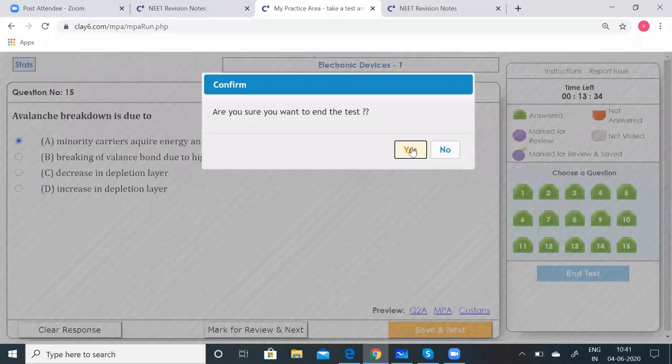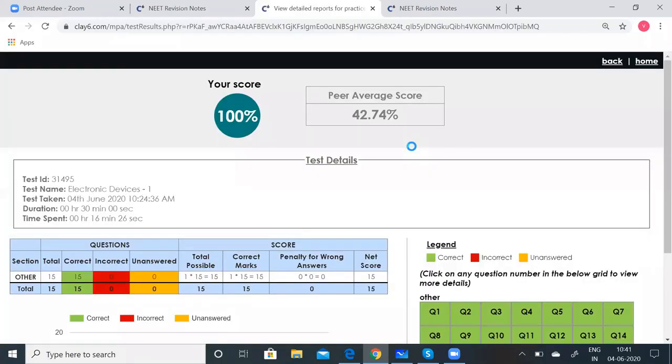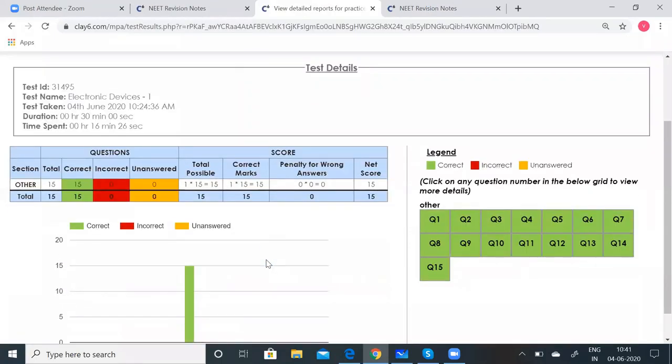Let us see the results. So all the questions are right. That is given by the green color. Had it been an incorrect question, then it would have been with a red color. And if you had forgotten to save the option, then it would have been an unanswered question denoted by the yellow color.